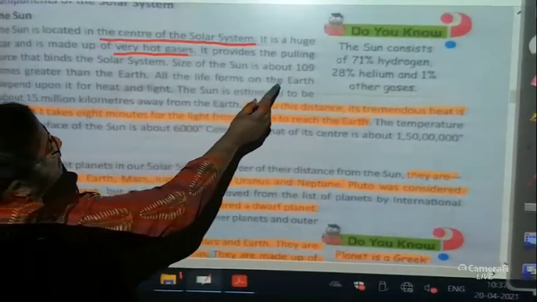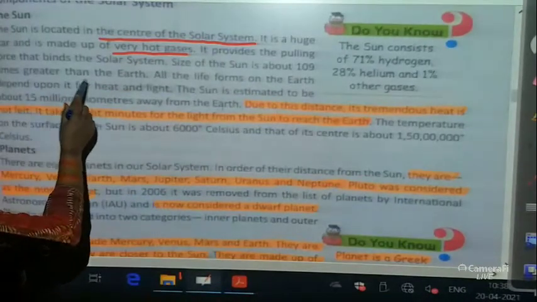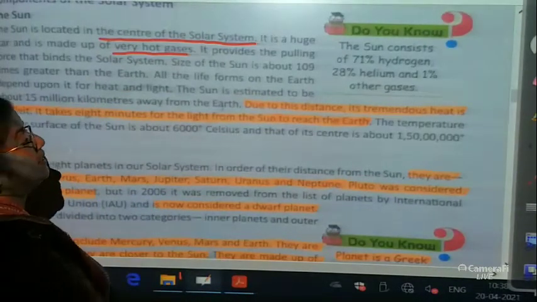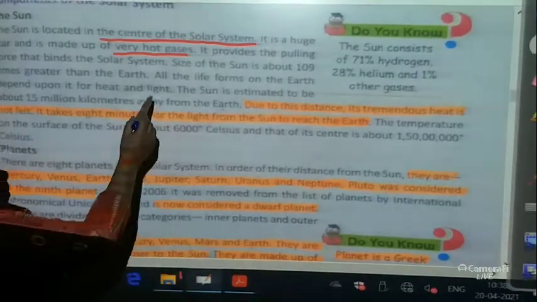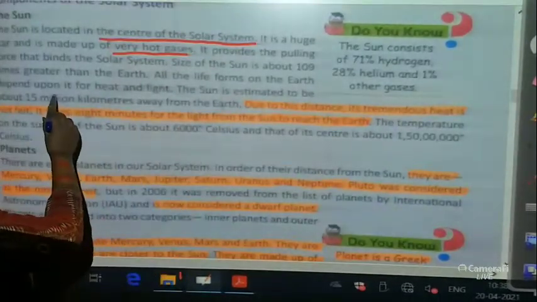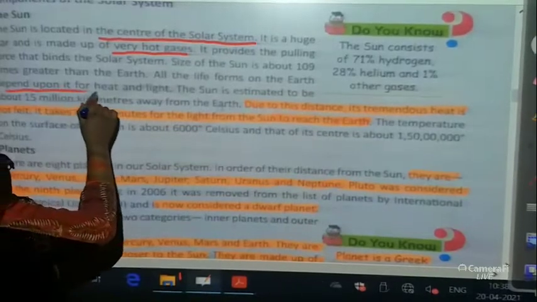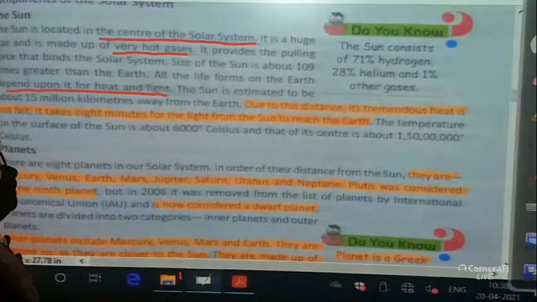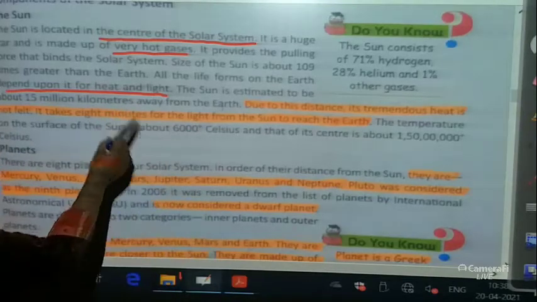The size of the Sun is about 109 times greater than the Earth. It is 109 times greater than the Earth, children. All the life forms on the Earth depend upon it for heat and light. That means all living things depend upon heat and light.